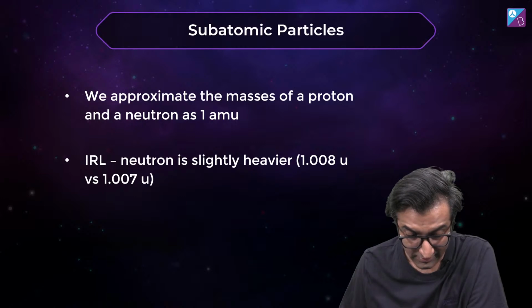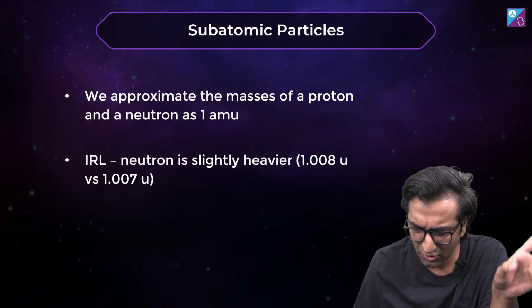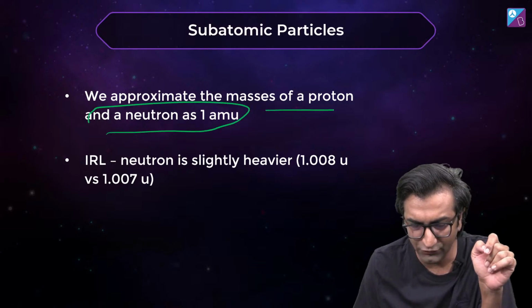Okay, subatomic particles, right. Subatomic मतलब हम लोग देख नहीं सकते, बहुत छोटे छोटे particles हैं, and we say, okay, and this right from the basics, that's the basics. We say approximately that the mass of a proton and a neutron is 1 AMU.